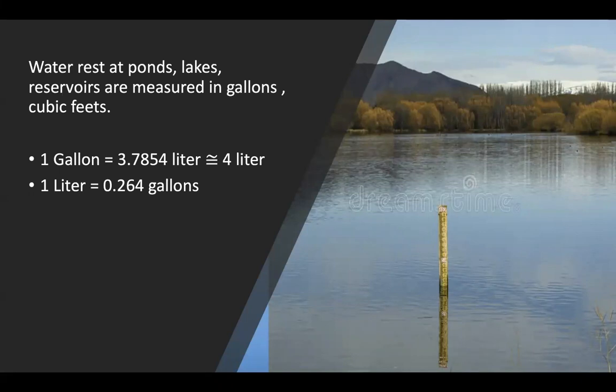Water at ponds, lakes, and reservoirs is measured in gallons and cubic feet. 1 gallon is equal to 3.7854 liters, which is approximately equal to 4 liters. 1 liter is equal to 0.264 gallons. Why? Because a large amount of water is present in ponds and lakes.